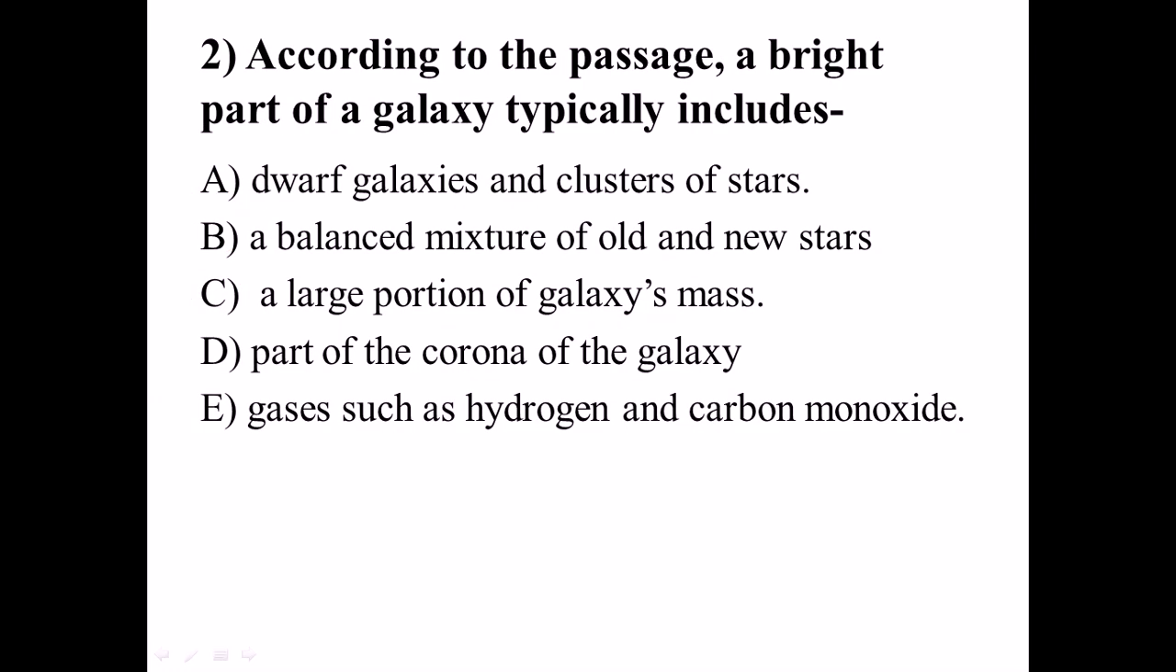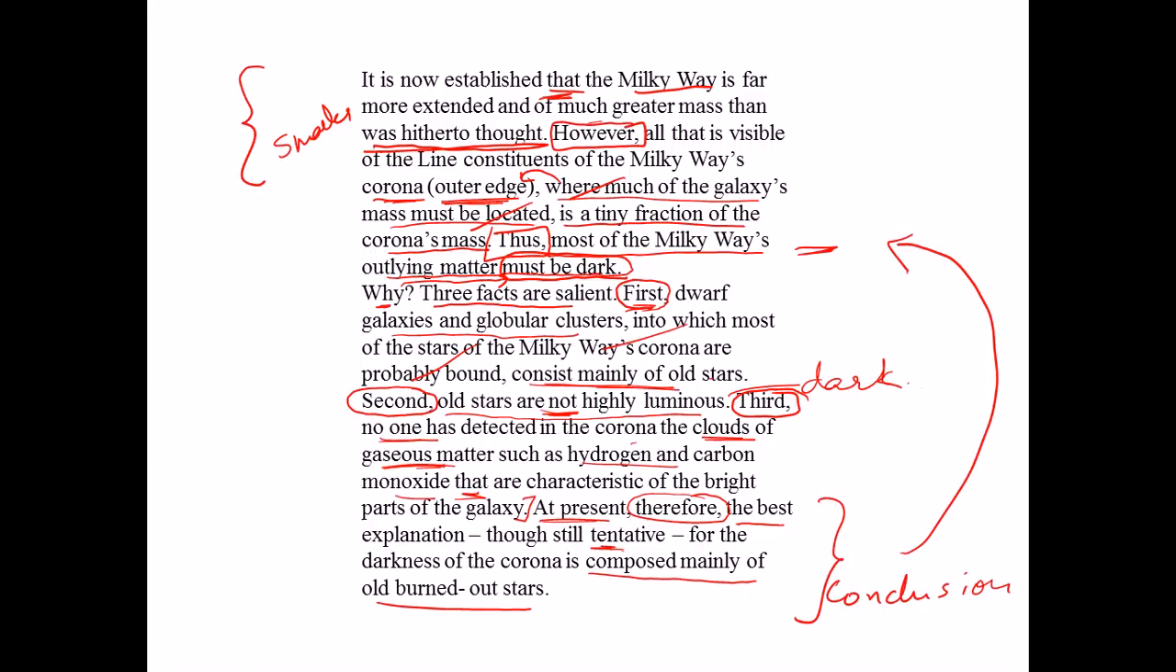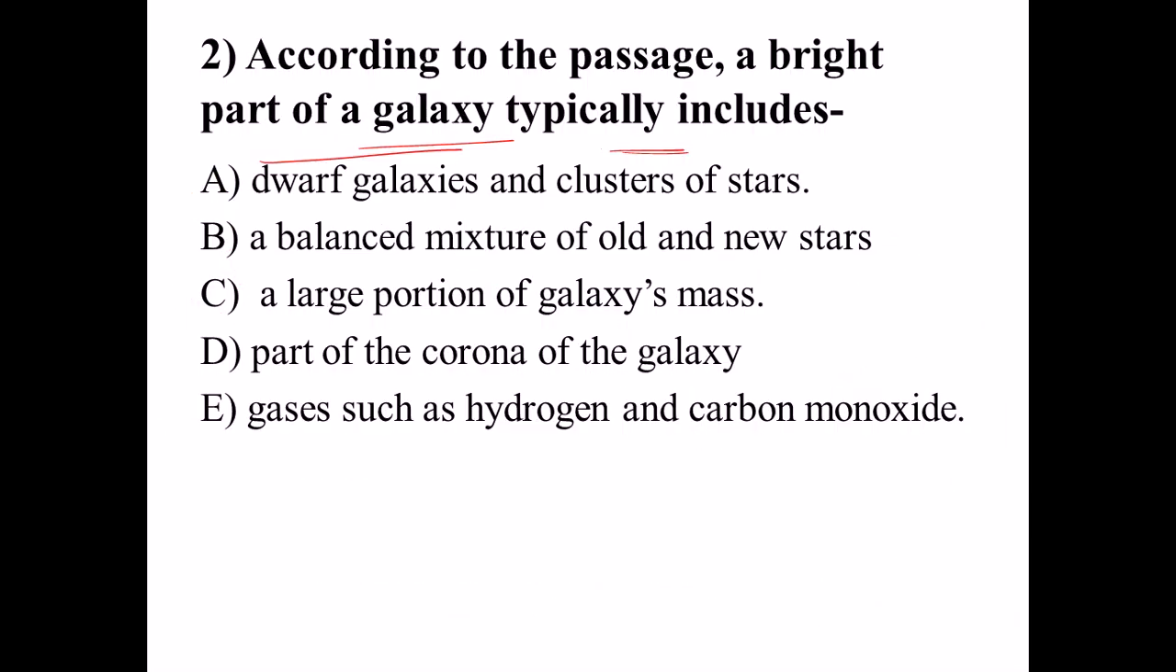Next question. According to the passage, a bright part of the galaxy typically includes, we had marked this in the passage, the third point, no one has detected in the corona the clouds of gaseous matter such as hydrogen and carbon monoxide that are characteristics of the bright parts of the galaxy. So read the options and you'll definitely get the correct answer. Press the pause button. You found the correct answer, that is E, gases such as hydrogen and carbon monoxide.